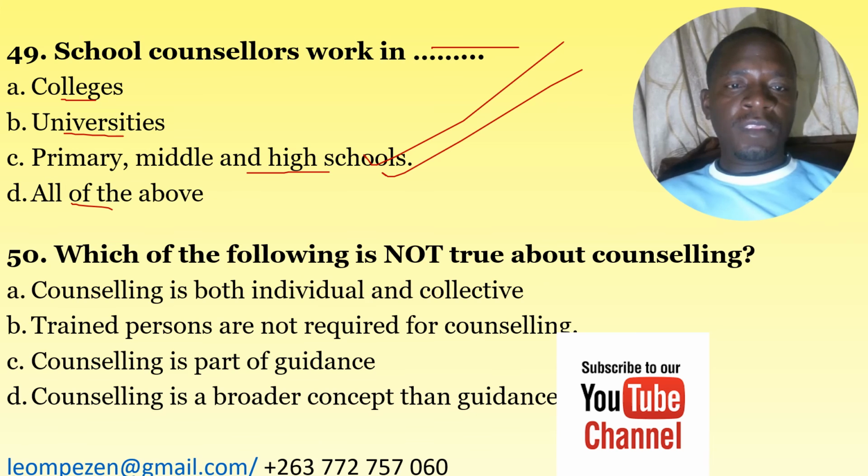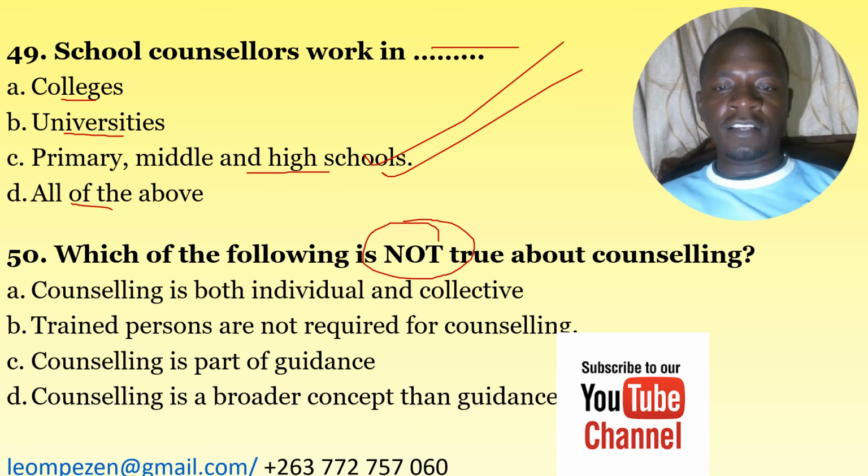Number 50. Which of the following is not true about counseling? A, counseling is both individual and collective. B, trained persons are not required for counseling. C, counseling is not part of guidance. And D, counseling is a broader concept than guidance. Which of the following is not true?